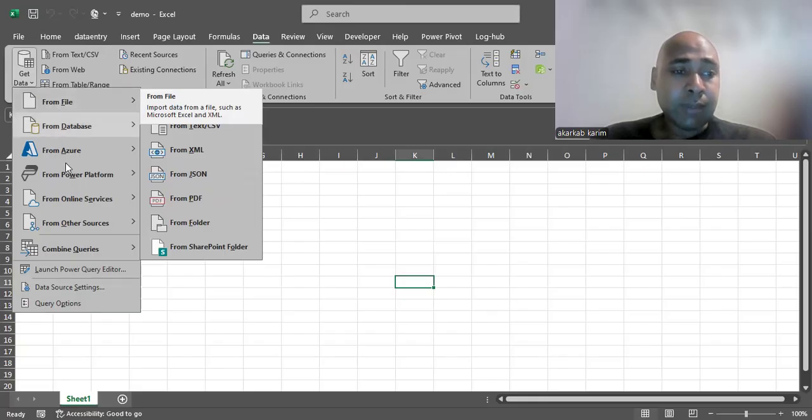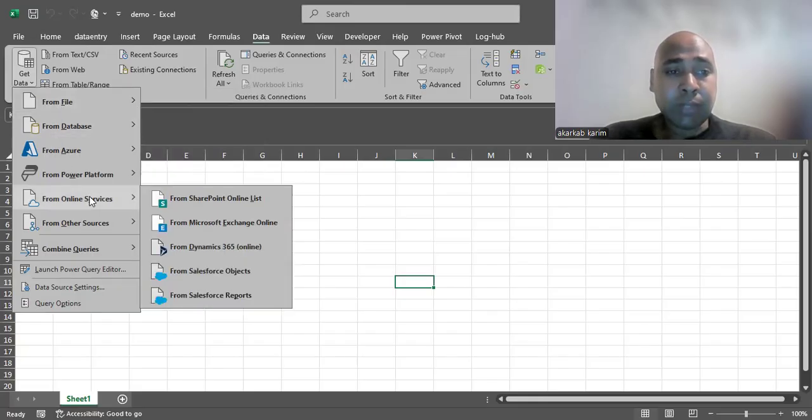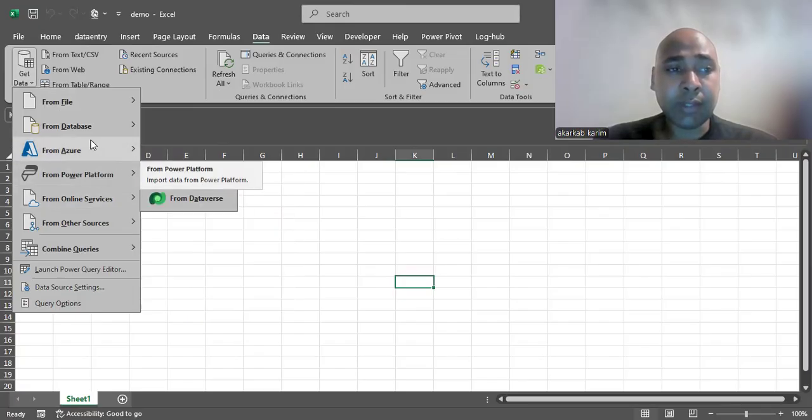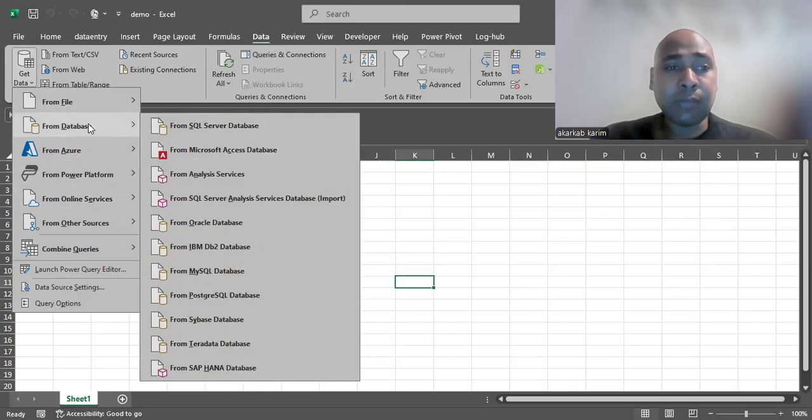Maybe some enterprises have the ability to import data from cloud sources, with SQL or whatever. We have different sources to import the data here. But for this session, we are just going to run a small demo to show you how we can read in the data from a folder.